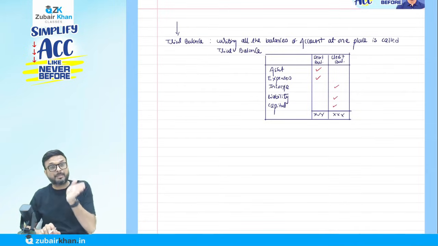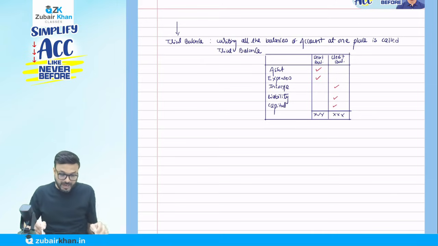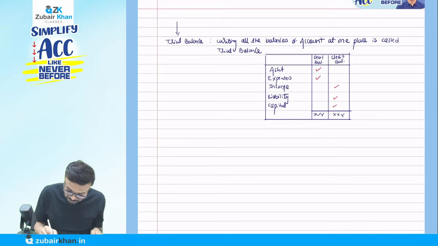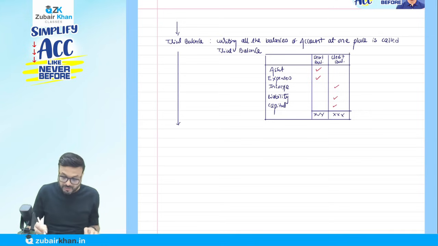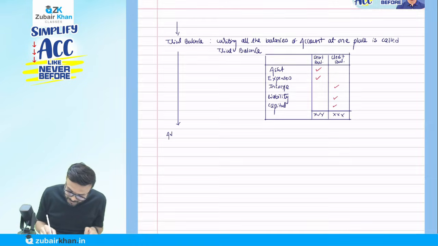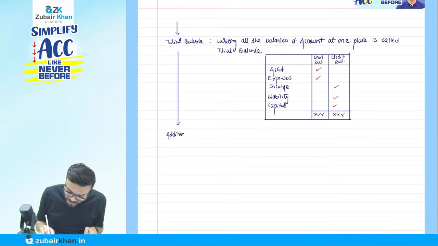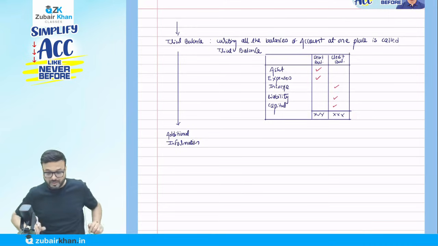So before I prepare my financial statement to find the profit or loss of the company, I need to record certain adjustments. They will give you these in the question when you solve it. Basically, they give us additional information, and they will give additional information in every question.